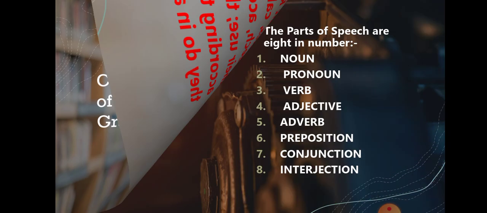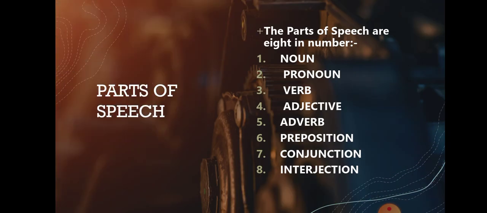Parts of speech are 8 in number. They are noun, pronoun, verb, adjective, adverb, preposition, conjunction and interjection.